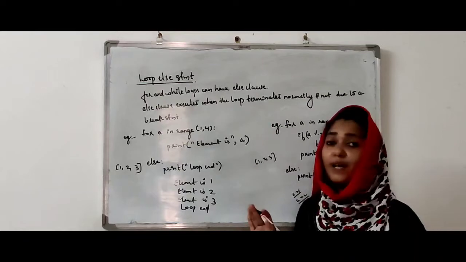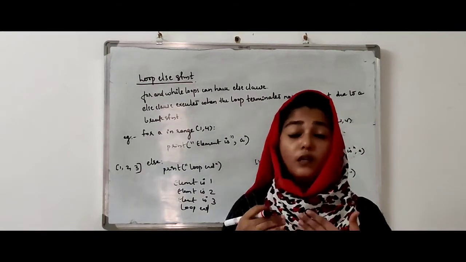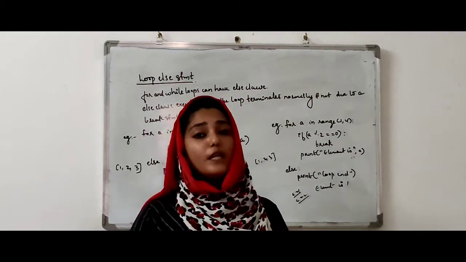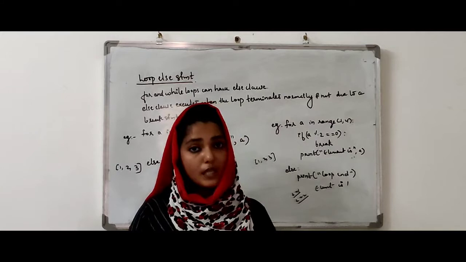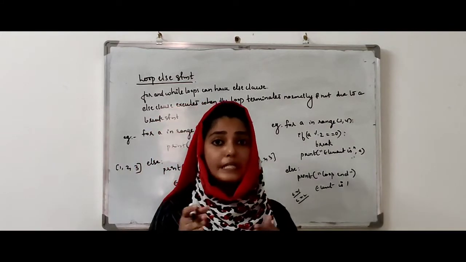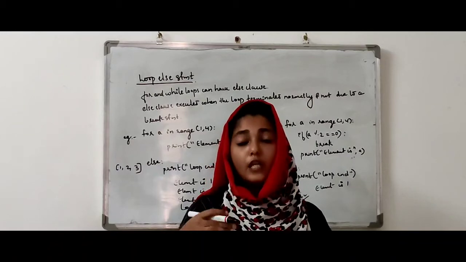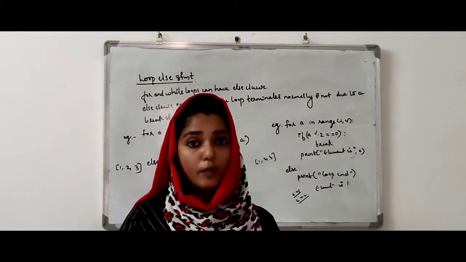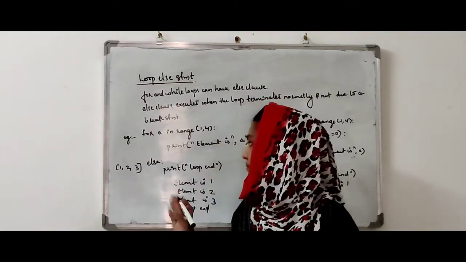So that is the loop else statement in Python. Then how does it work? In a for loop and while loop, we can use the else clause, and it works like this: if the loop terminates in a normal way, the else clause will also execute, and if it terminates due to a break statement, the else part will not execute.